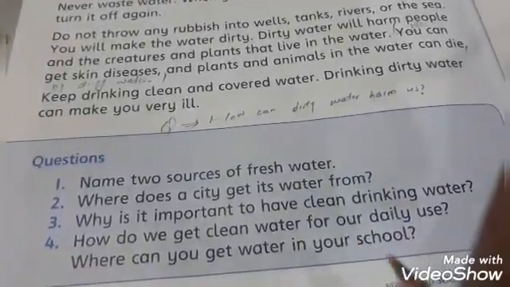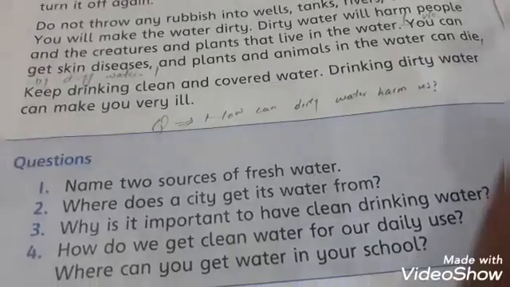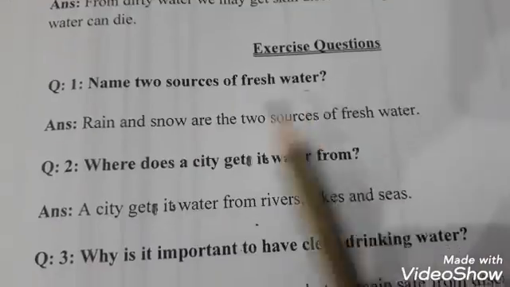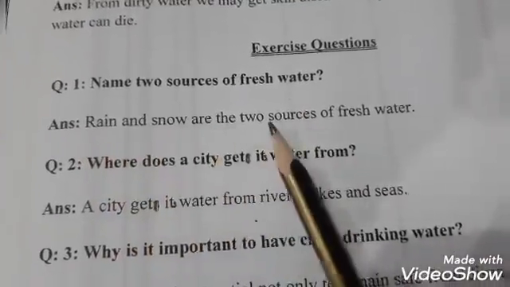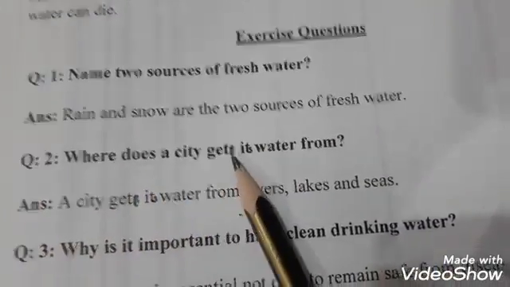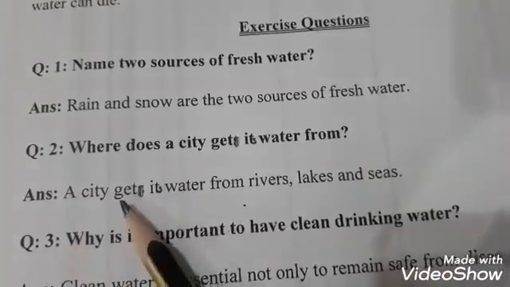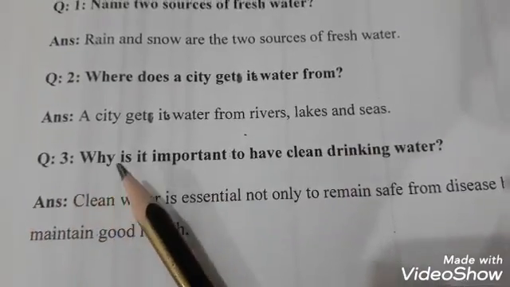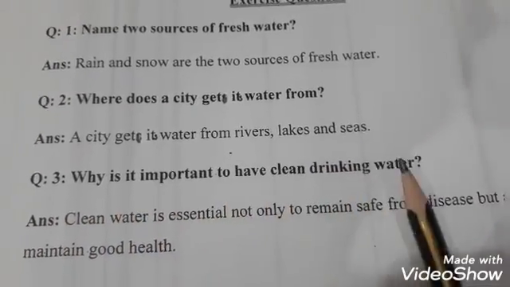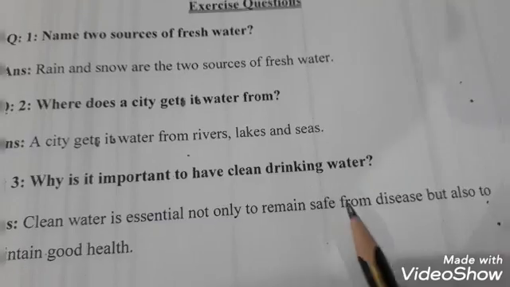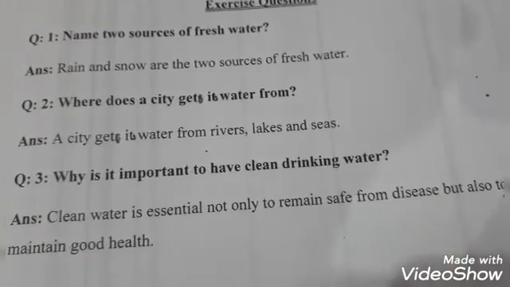Questions. Student, these are the exercise questions. Name two sources of fresh water. Rain and snow are the two sources of fresh water. Question number 2. Where does a city get its water from? A city gets its water from rivers, lakes and seas. Question number 3. Why is it important to have clean drinking water? Clean water is essential not only to remain safe from disease but also to maintain good health.